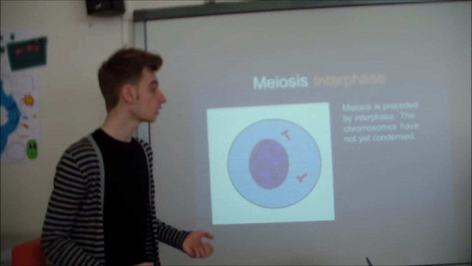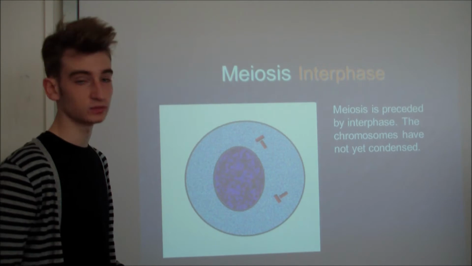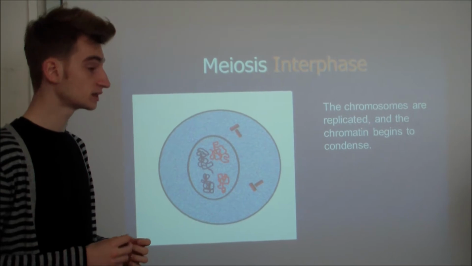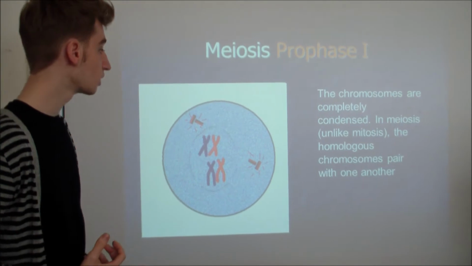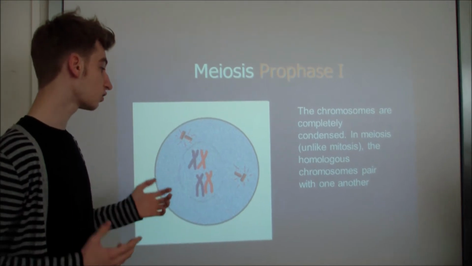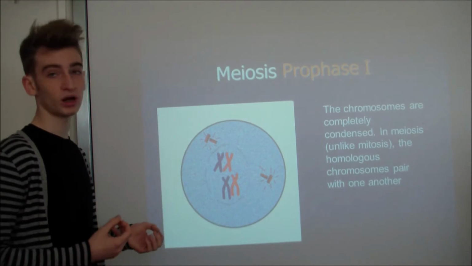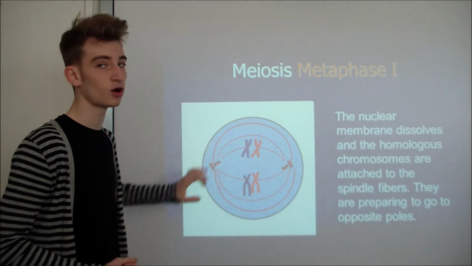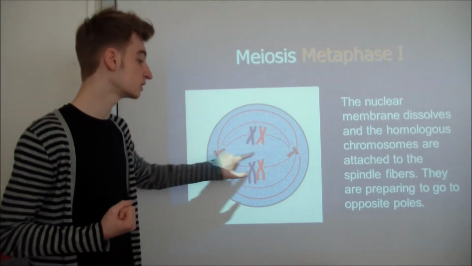These stages of meiosis are preceded by the interphase. As you can see in this picture, in this phase the chromosomes have not yet condensed, the chromosomes are replicated, and the chromatin begins to condense. In the first phase of meiosis, prophase 1, the chromosomes are completely condensed. In meiosis, unlike in mitosis, the homologous chromosomes pair with one another. In the first metaphase, the nuclear membrane dissolves and the homologous chromosomes are attached to the spindle fibers. They are preparing to go to opposite poles.